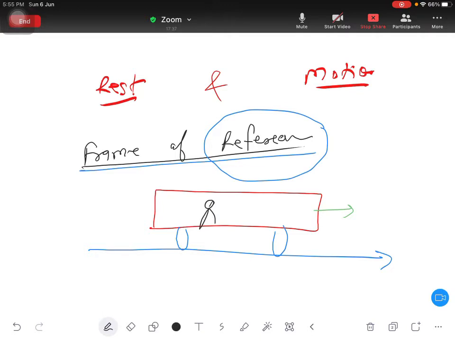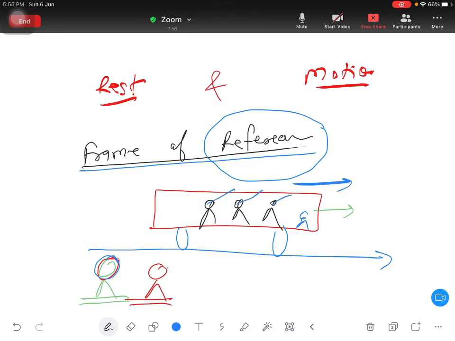Suppose there are 3 people sitting in the bus, and there is one driver also riding the bus, and there is one extra person standing on the road. So for this extra person, the people in the bus are... Now for this person, all the 3 are in motion. For this red color person also, all the 3 are in motion.